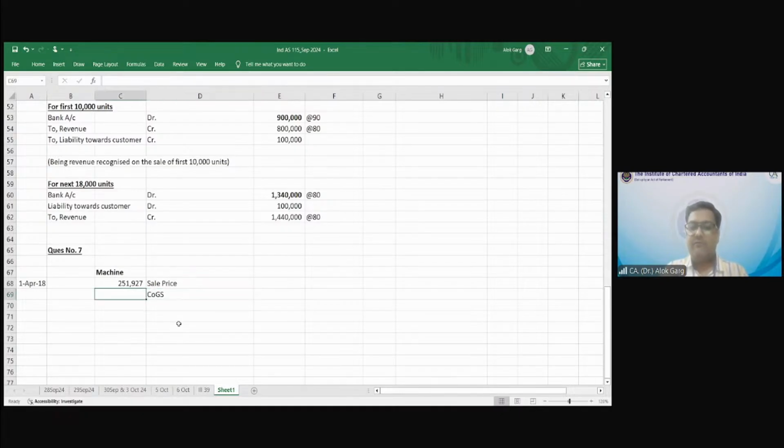Cost of goods sold is 1,60,000. So can we write like this? This is the revenue and this is the cost. Sale price and cost of goods sold. Correct. Then what happened next?